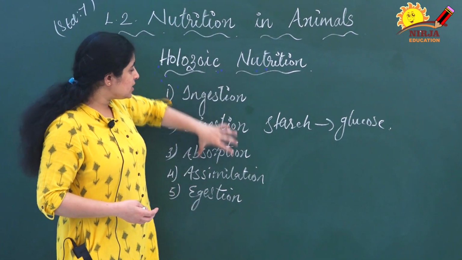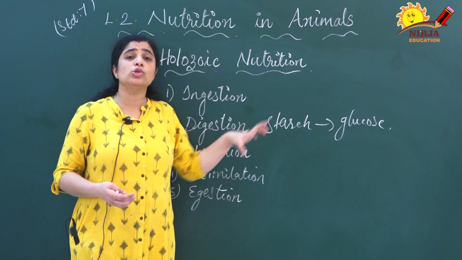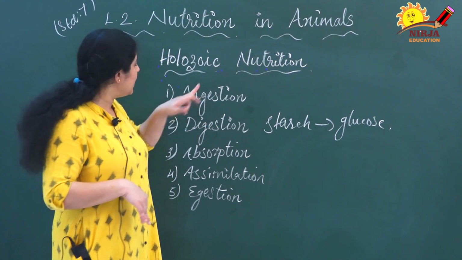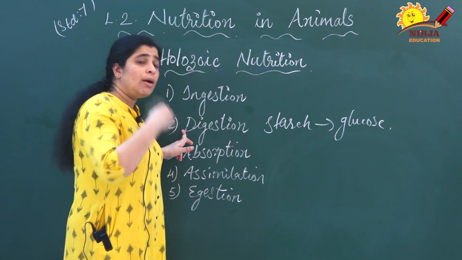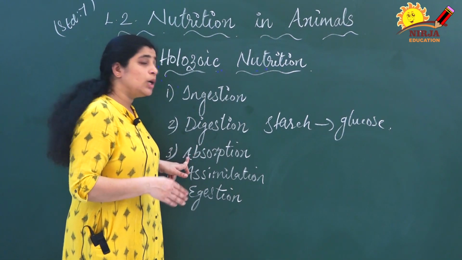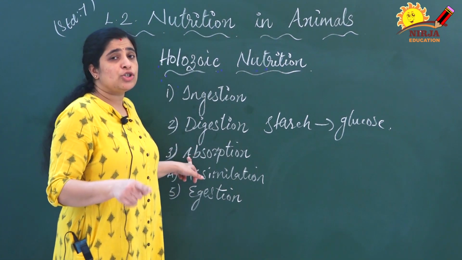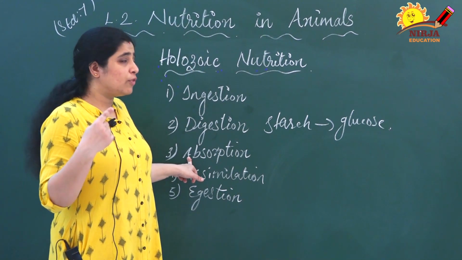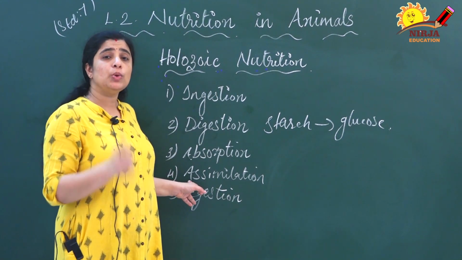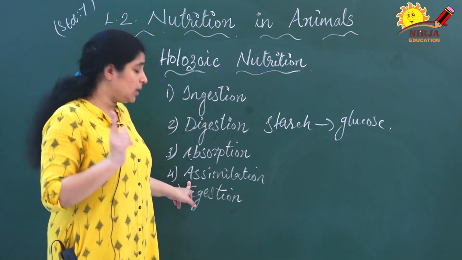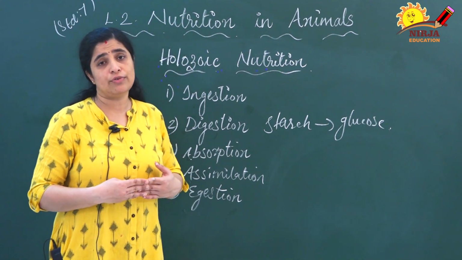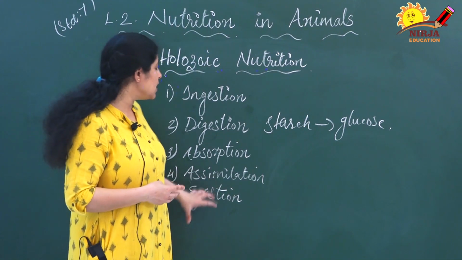So these are the different steps involved in holozoic nutrition. The first one is ingestion, the intake of food. The second is digestion, breaking down of complex substances into simpler ones. The third is absorption, distribution of food to the body for proper working. The fourth is assimilation, the proper utilization of food by the body. And the last is egestion, the removal of undigested food from the body.